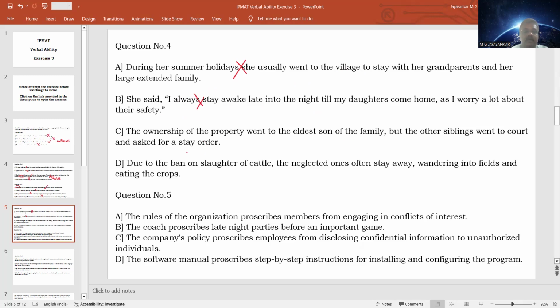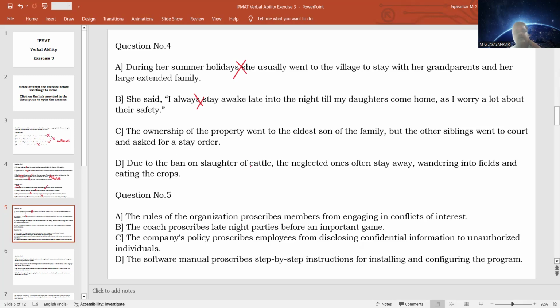The ownership of the property went to the eldest son of the family, but the other siblings went to court and asked for a stay order. What is a stay order? An order which stops any action and retains the status quo is known as a stay order. So whatever actions are being done, no further action should be done. It should be retained the way it is. That is called a stay order.